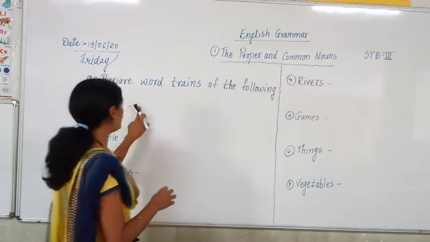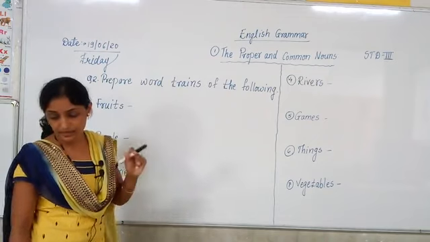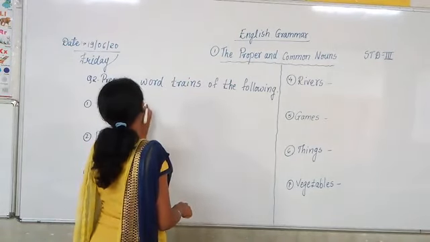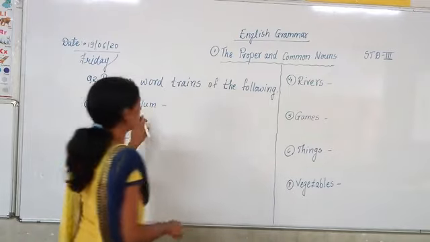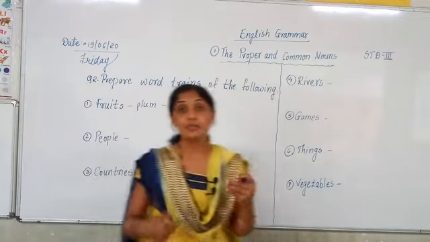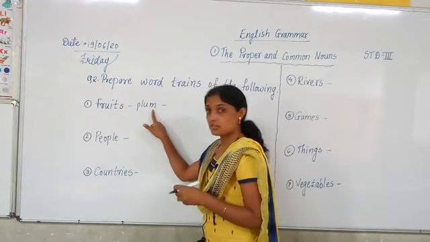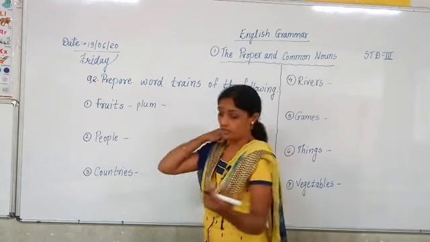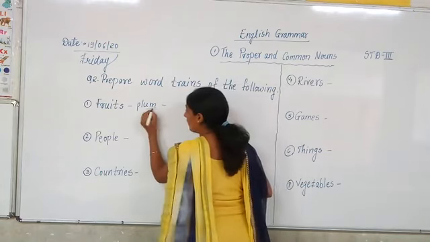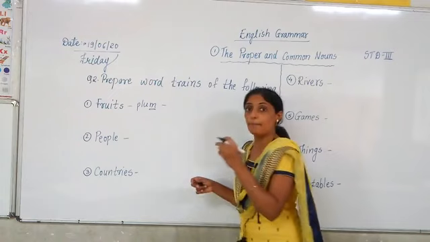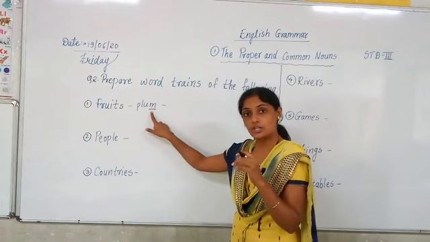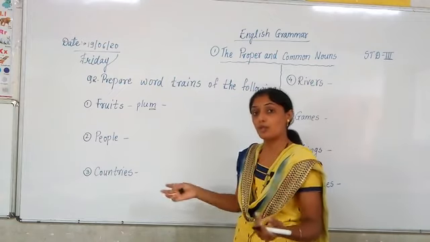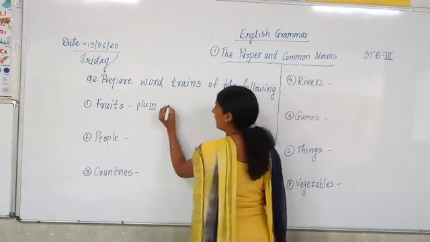Now if I give you the first word, for example, plum. Plum is a fruit. Now what we have to do is, from the last letter of the word, we are going to make another new word. Okay, from the last letter of the word P-L-U-M, plum, M is the last letter. So from the last letter, we are going to make another meaningful word. For example, mango.